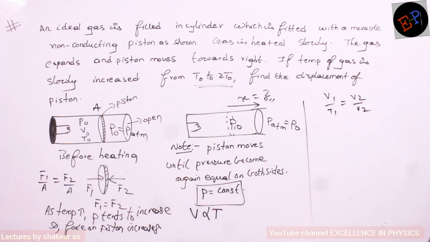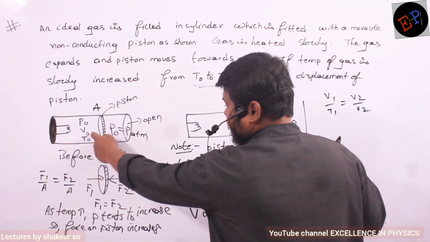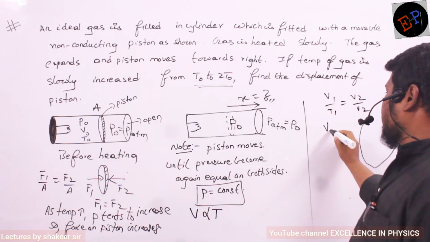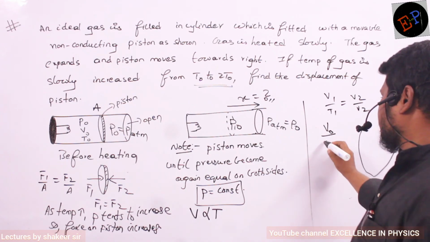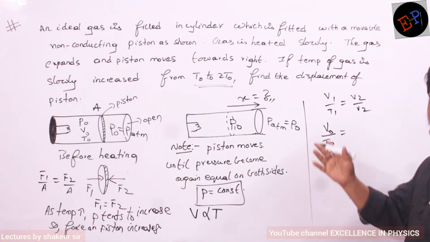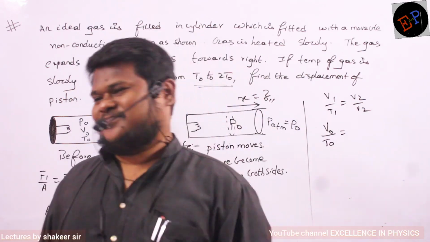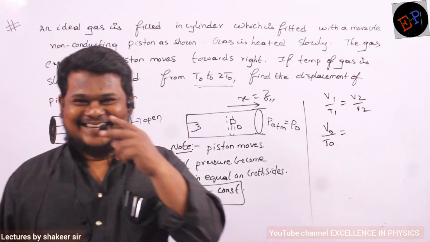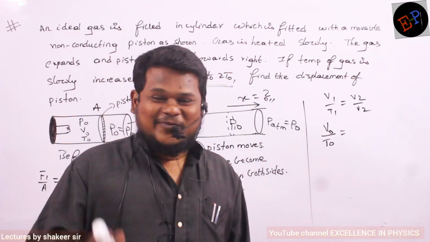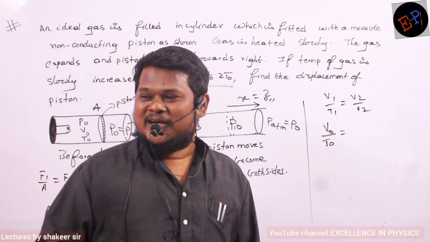What is the initial volume? Initial volume is V0, no? So V0 divided by the initial temperature T0. Final volume, this is important. V0 plus x? V0 is volume, x is distance. How can you add them?